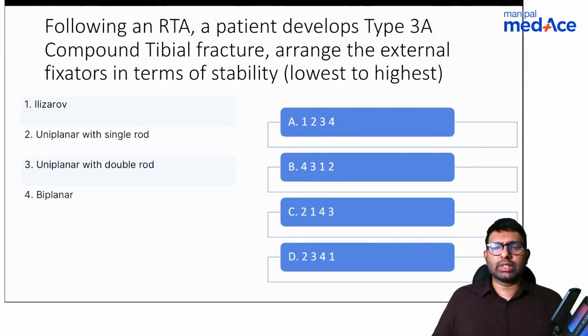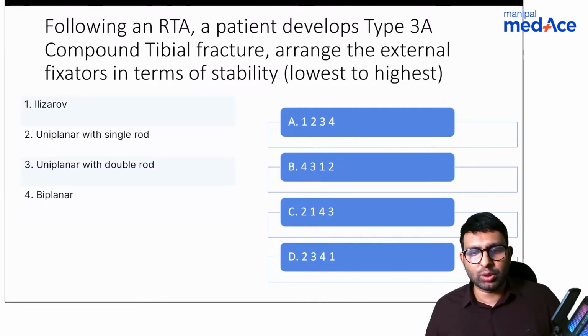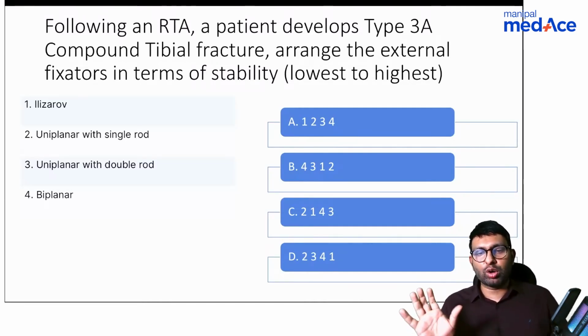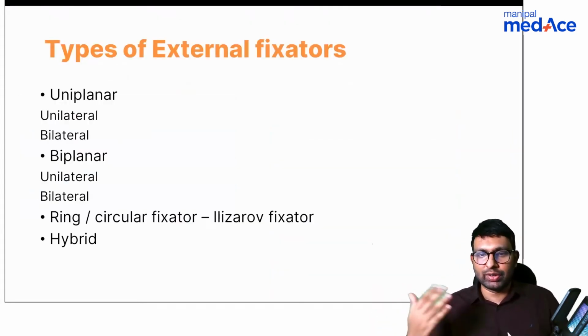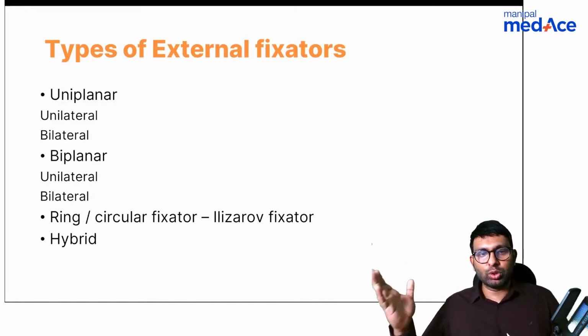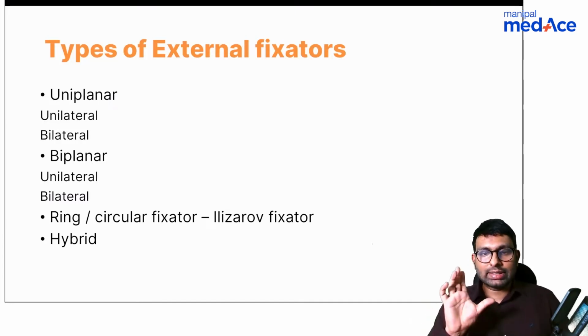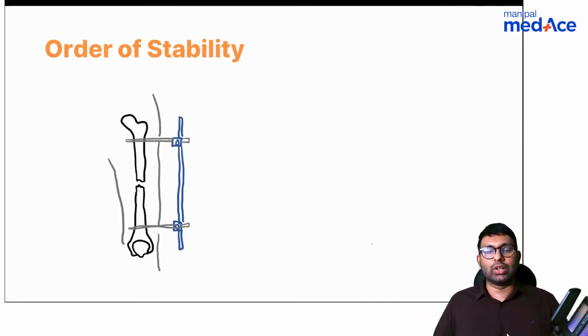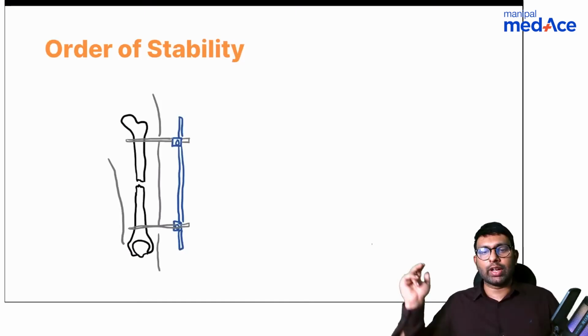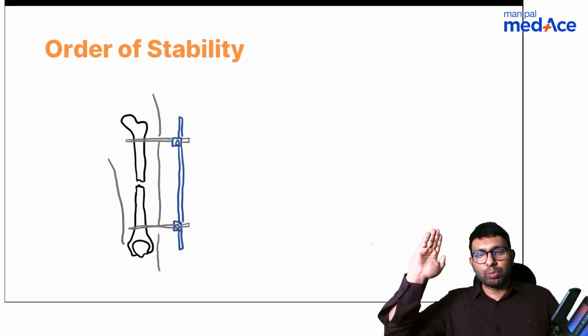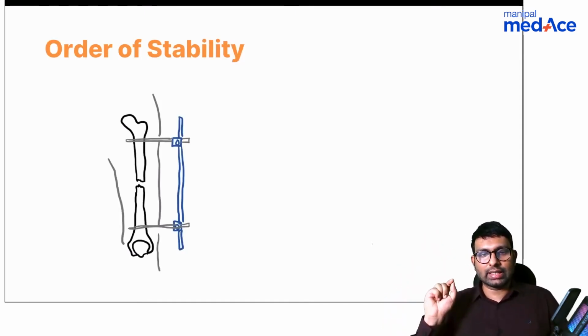Okay, so this concept is maybe not covered in most sessions or most platforms, but you have to know about the order of stability of an external fixator. External fixators can be of different types. They are uniplanar, unilateral, bilateral uniplanar, biplanar, which is unilateral and bilateral again, or ring fixator, like I've showed you in that image, the Ilizarov fixator, which is a circular fixator, or there are also hybrid types. But what is the stability pattern in all of them? So look at this animation. This is a simple external fixator where you put two pins and you put a rod. So this is a simple one.